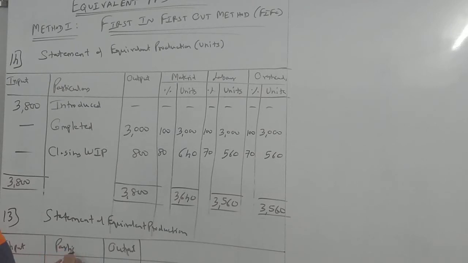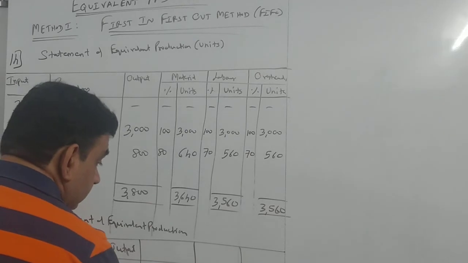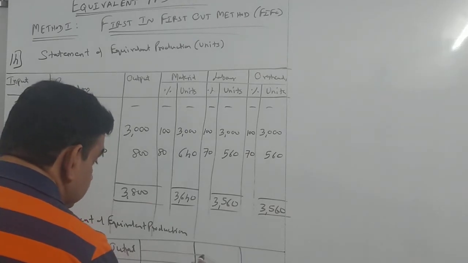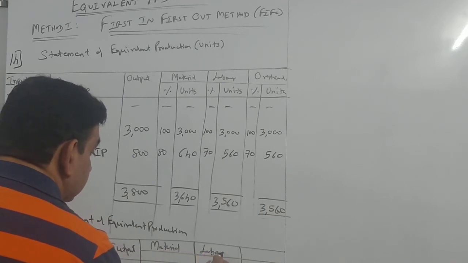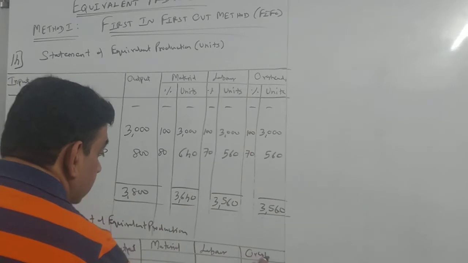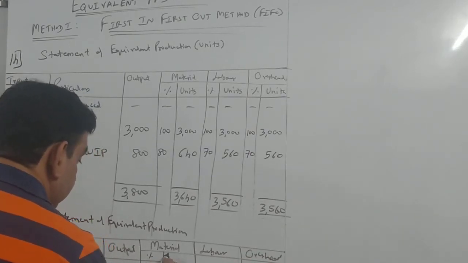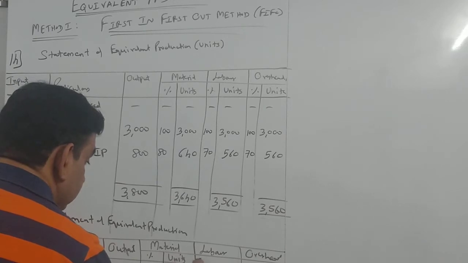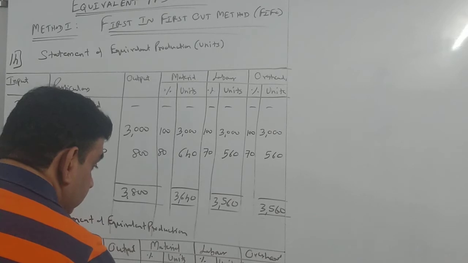Input, particulars, and 3 columns of equal size. Material, labor, overheads, percentage, units, percentage.